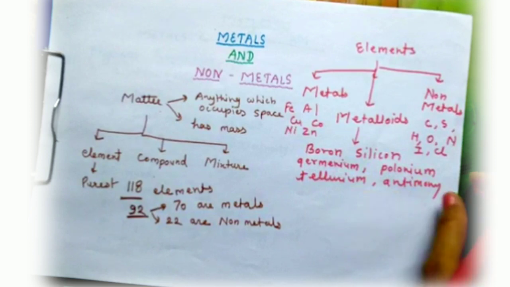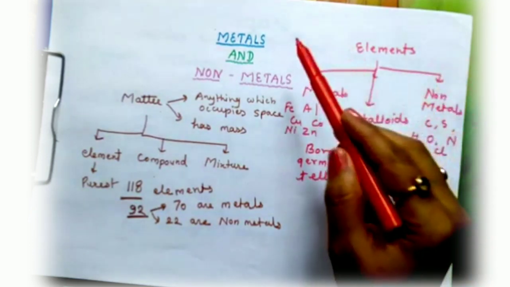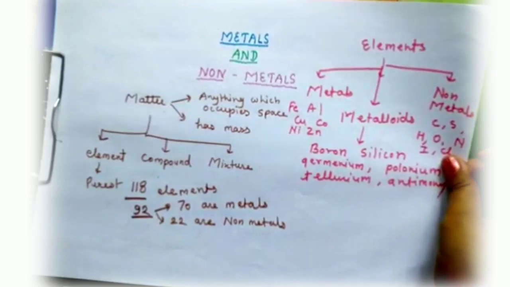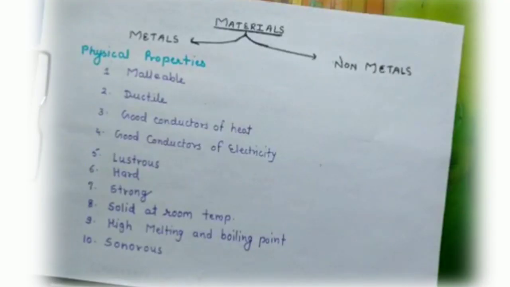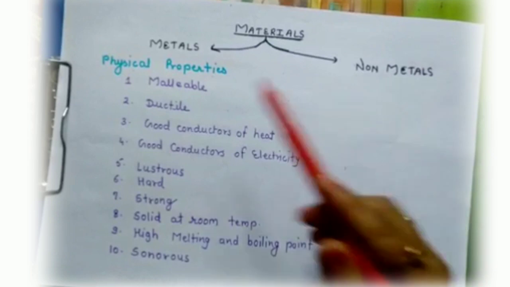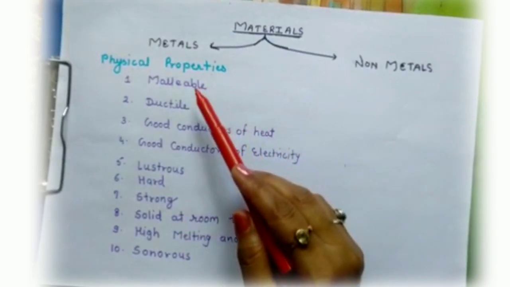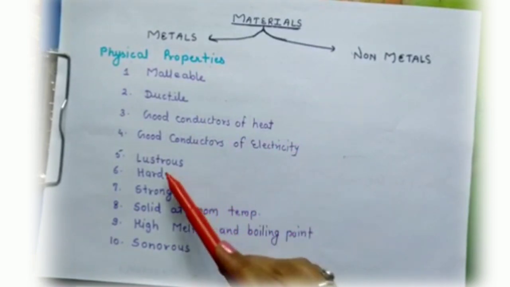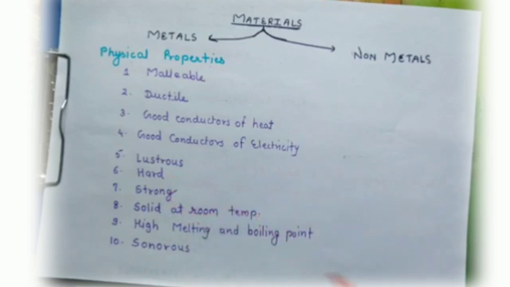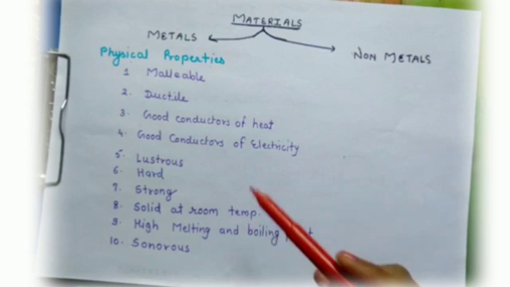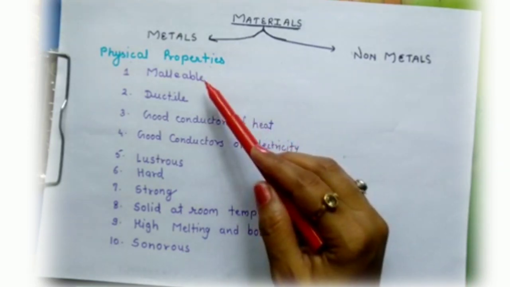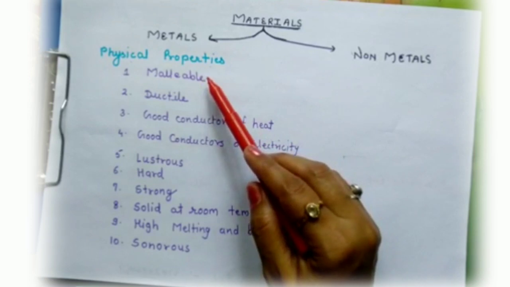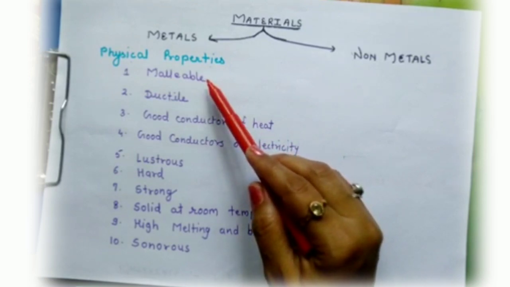Now we are going to the physical properties of metals. These are the properties of metals: malleable, ductile, good conductor of heat, good conductor of electricity, lustrous, hard, strong, solid at room temperature, high melting and boiling point, and last, sonorous. So very first we go to malleable. First property of metal is malleable.